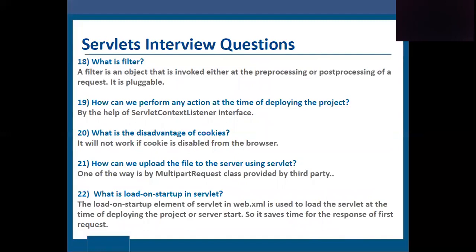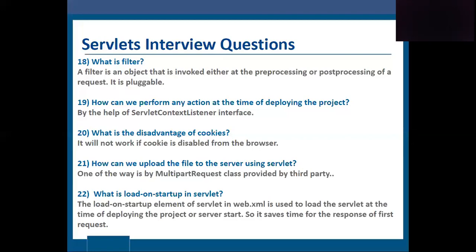How can we perform any action at the time of deploying the project? By the help of the ServletContextListener interface. What is the disadvantage of cookies? It will not work if cookies are disabled in the browser. How can we upload a file to the server using a servlet? One way is by the MultipartRequest class provided by a third party.